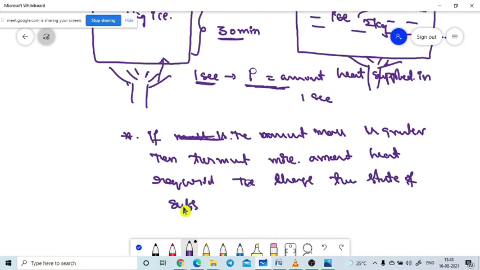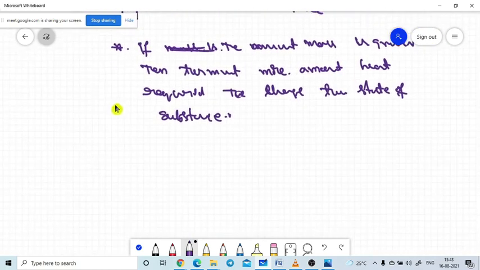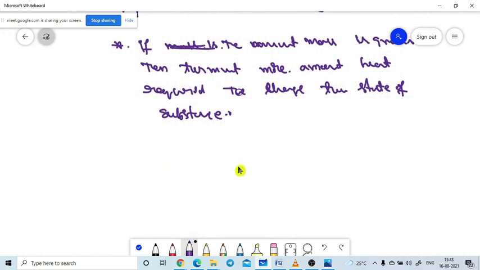So what is our conclusion? If the mass is increased and we want to convert the state of the matter, we need to supply more heat, which means Q is directly proportional to the mass of the substance.